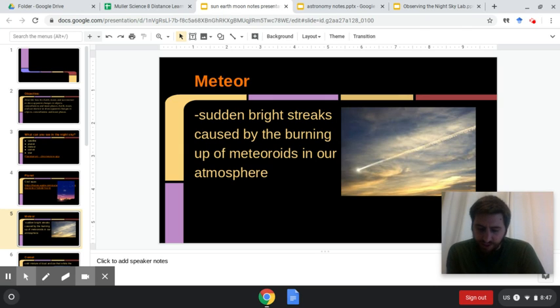Star motions. Stars generally appear to move from east to west. Okay, as Aryabhata thought, this apparent motion is caused by Earth turning from west to east.